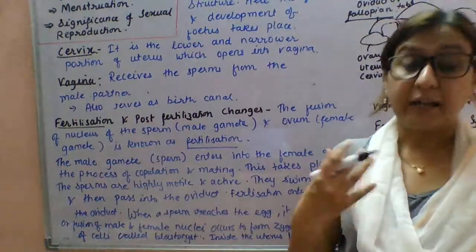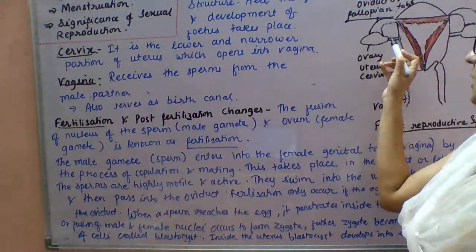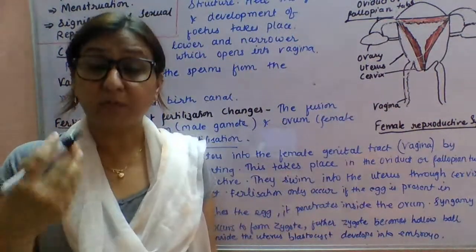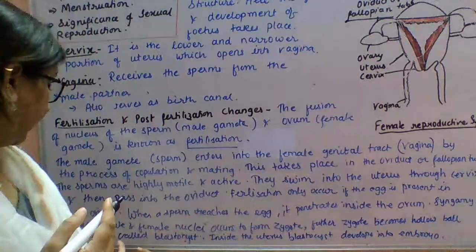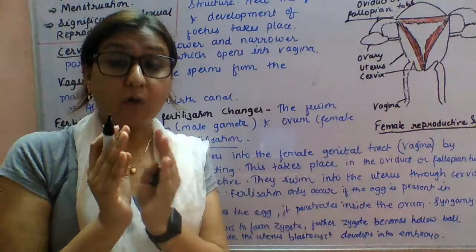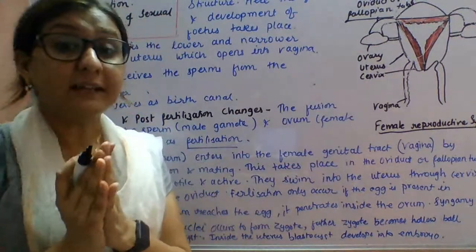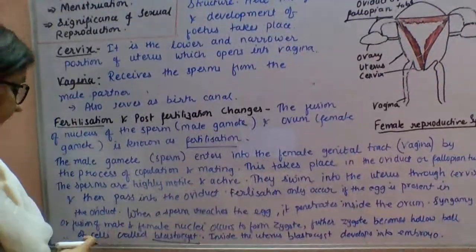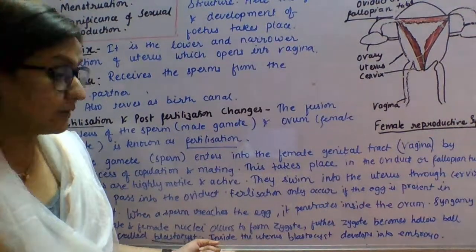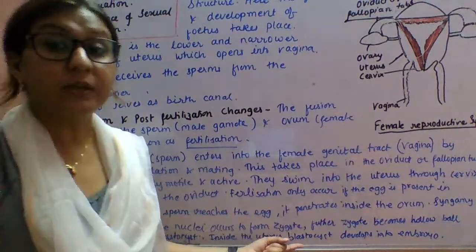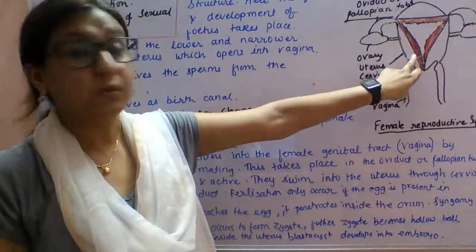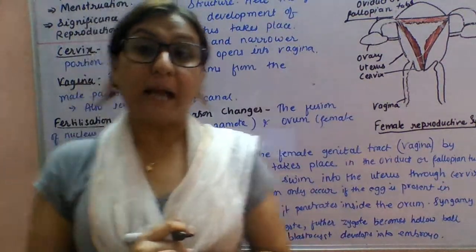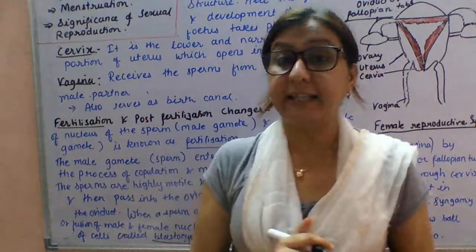Okay, so the formation of the zygote takes place in the fallopian tube only. Now this zygote undergoes repeated mitotic divisions, and after several mitotic divisions it forms a hollow ball of cells called a blastocyst. Now this blastocyst reaches the uterus. Here in the uterus it develops into an embryo. Now you know the embryo gets attached to the placenta, from where it gets its nutrition.